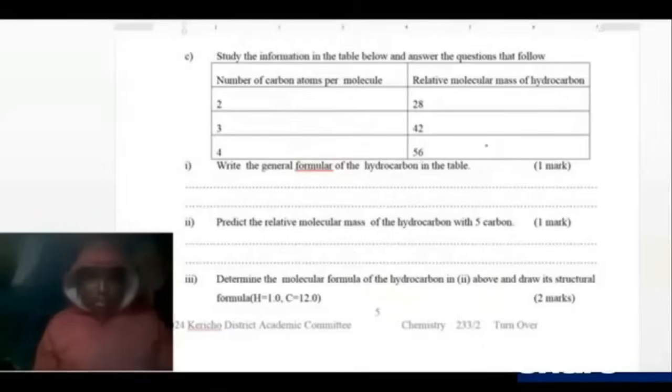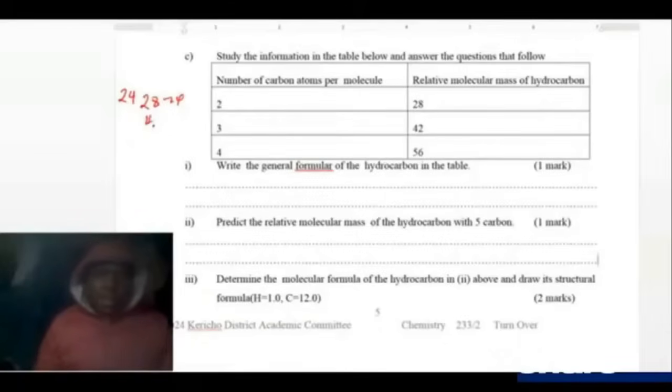In the table, we have been asked to write the general formula, but look here. How will you tell that this is the general formula? We are given that number 1 has two carbons. Two carbons, each carbon has a mass of 12, so that is 24. Okay? But the total mass is 28. So 28 minus 24 leaves 4, which means the hydrogen there are only 4 of them.